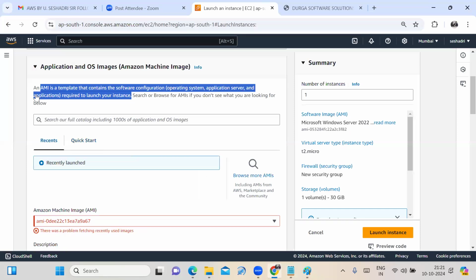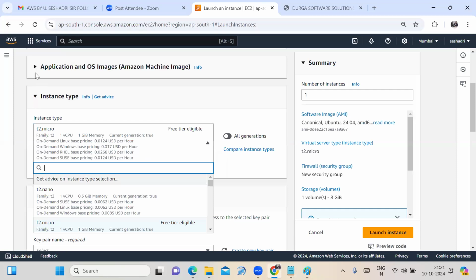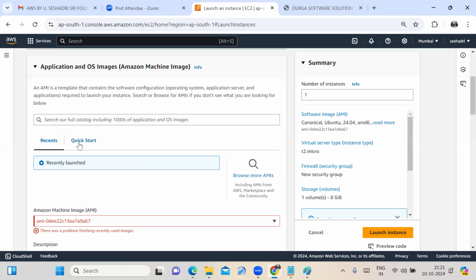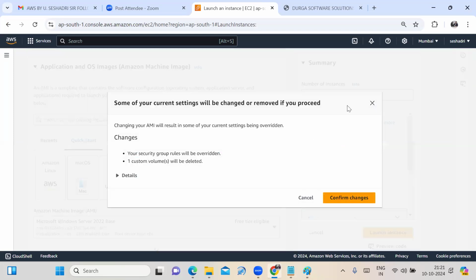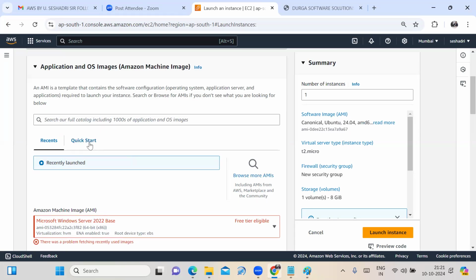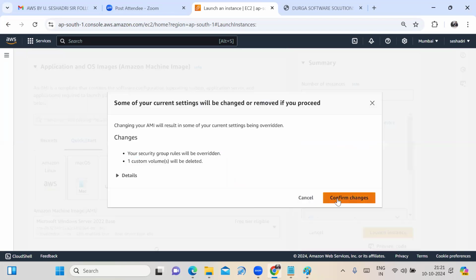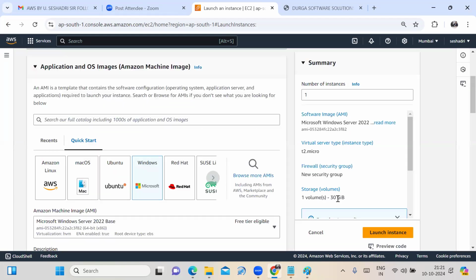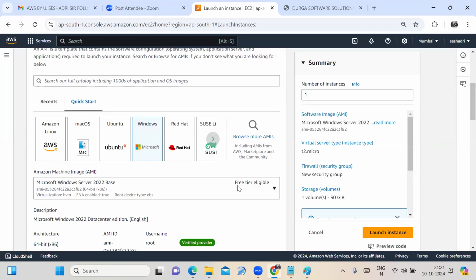Windows. I am selecting the Windows operating system. We have to scroll down.